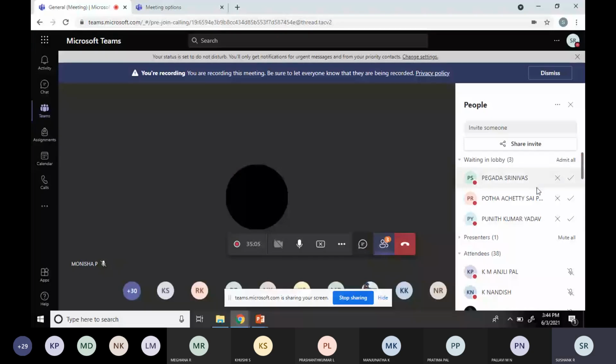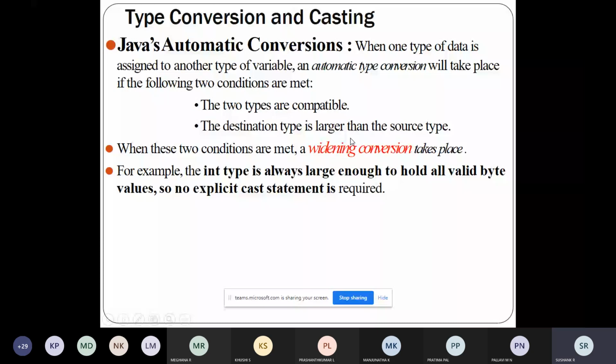The next thing is type conversion. In C also you would have studied that an integer data type can be converted to a floating point number for some operations. Those features are also there in Java.